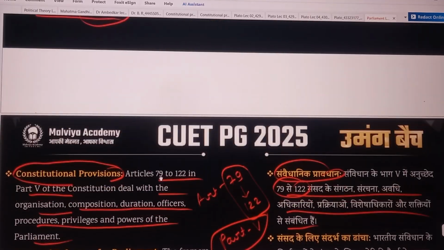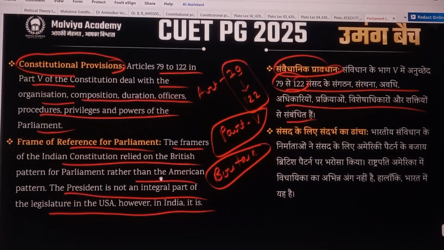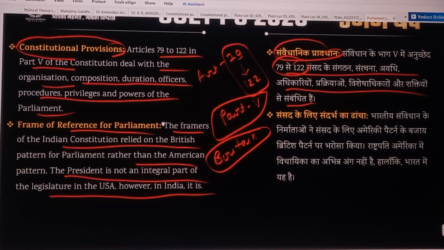So next we see constitutional provision. From Article 79 to 122 in Part 5 of the Constitution deal with the organization, composition, duration, officers, procedures, privileges and powers of the Parliament. Frame of reference for Parliament.